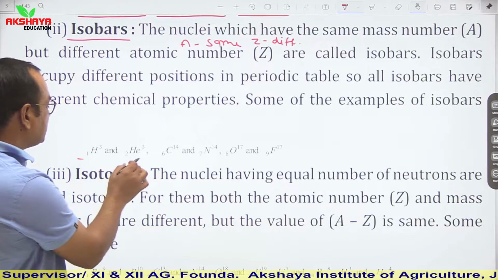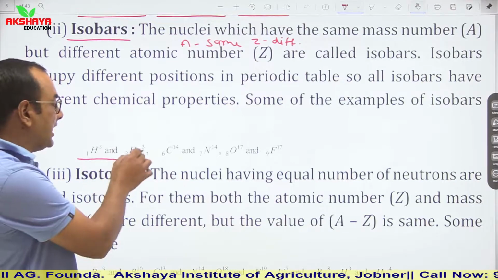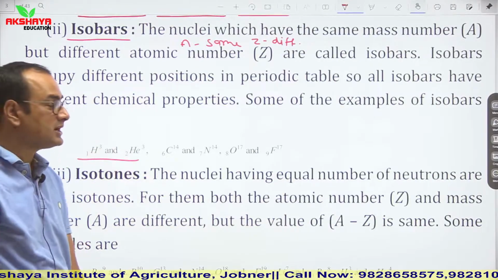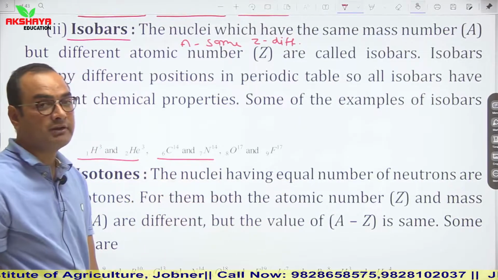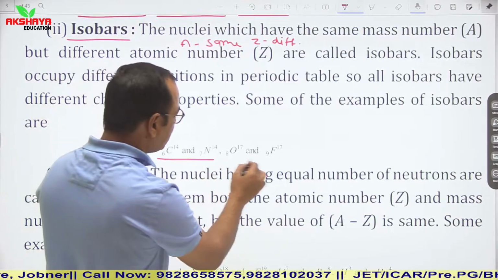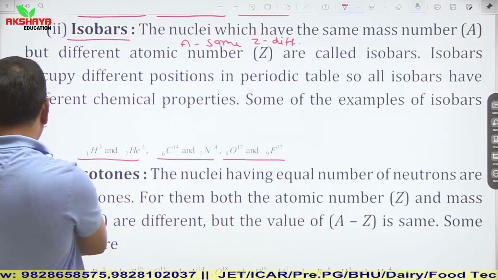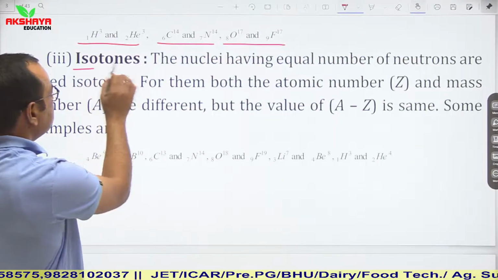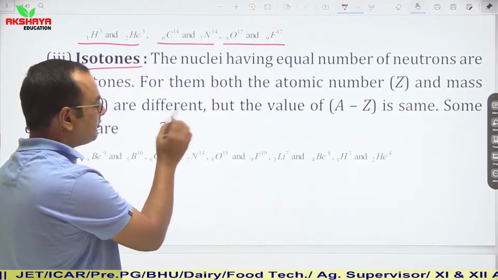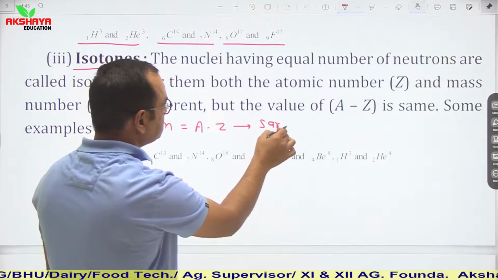Let us see, like 1H3 and 2He3. Hydrogen and helium are both different elements, but they are isobars because their mass numbers are the same. Similarly, 6C14 and 7N14, carbon and nitrogen, are also isobars. Similarly, oxygen and fluorine, 8O17 and 9F17, are also isobars. Then isotones. In isotones, the number of neutrons, which can be represented as A minus Z, is the same.